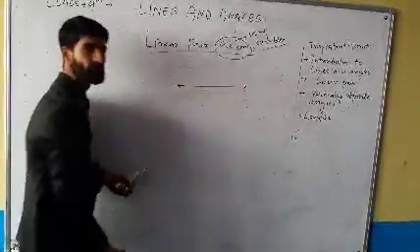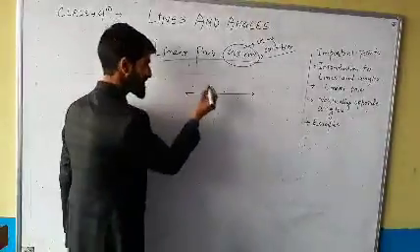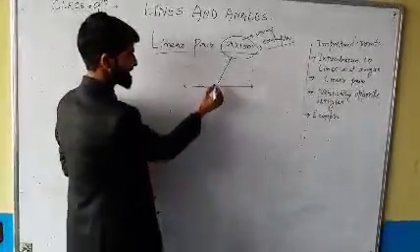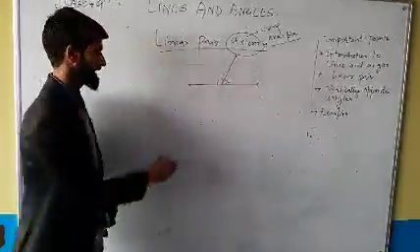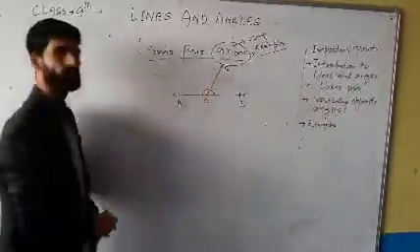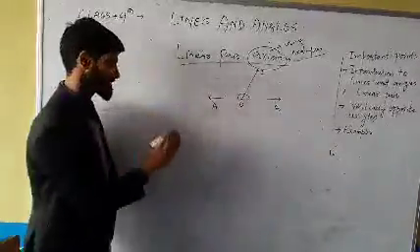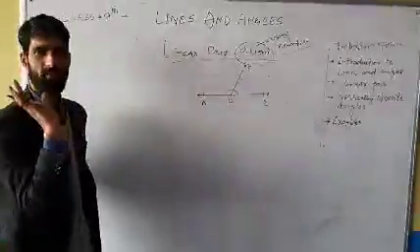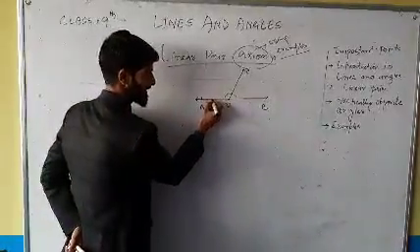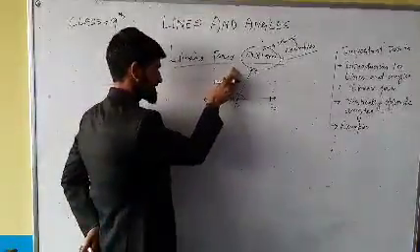Whenever you draw a line, clearly it forms a straight angle. At any point, two angles are formed, and I am naming these two angles. This is A, this is B, this is C, this is O. These two angles formed on a line at a point are important, because on this line you can form infinite number of angles, because at every point you can draw another ray. I don't need it here, so I am going to erase it.